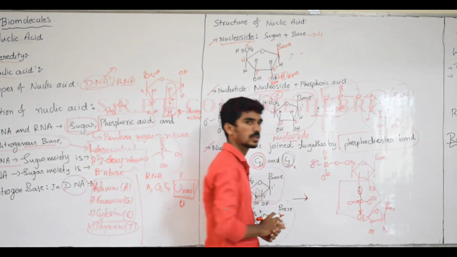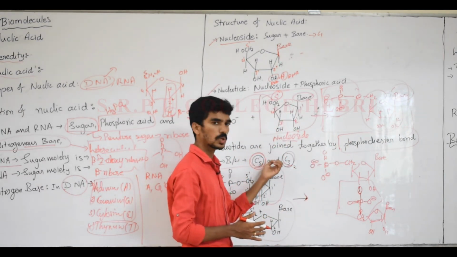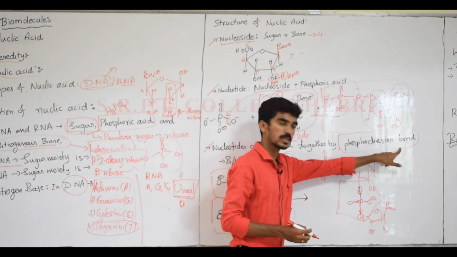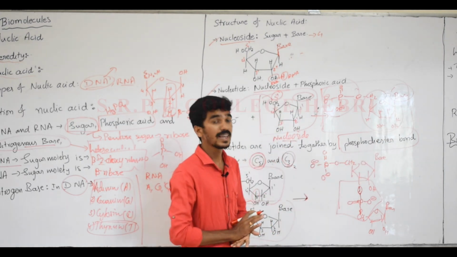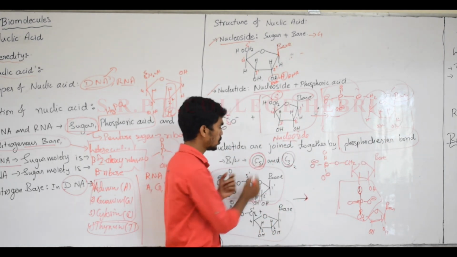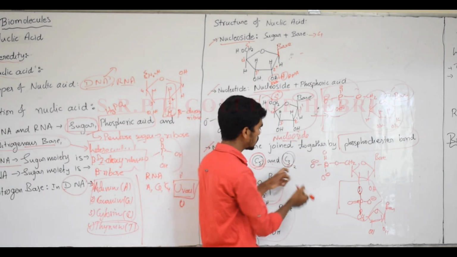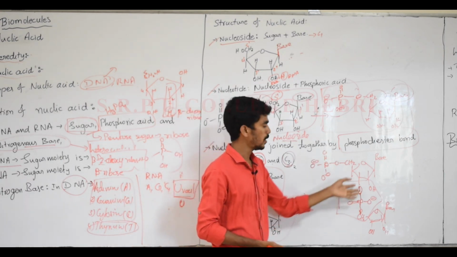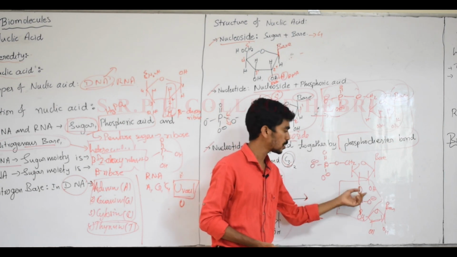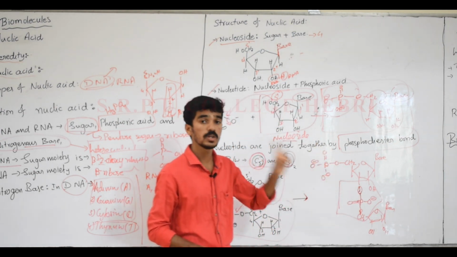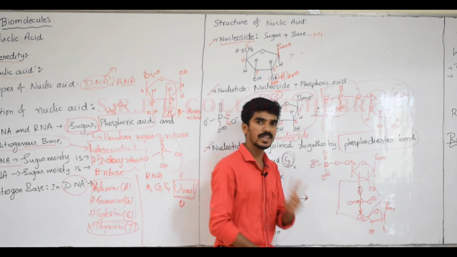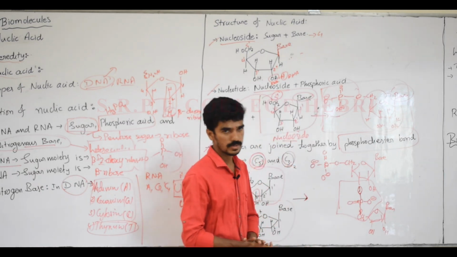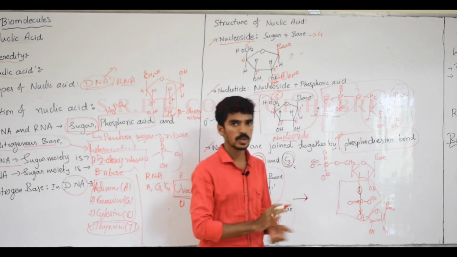They may ask one more question: what is a phosphodiester bond? Nucleotides are joined together by this bond, which is called a phosphodiester bond or phosphodiester linkage. Between which carbons? The C5 dash of one nucleotide and the C3 dash of the second nucleotide form a phosphodiester bond. They may ask another question: how many phosphodiester bonds are present between three nucleotides? You should write 2. For three nucleotides, 2 phosphodiester bonds are present; for two nucleotides, only 1. They may ask definition-wise or in a twisted question also.